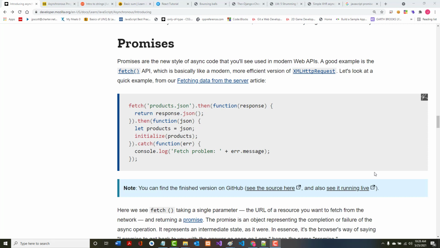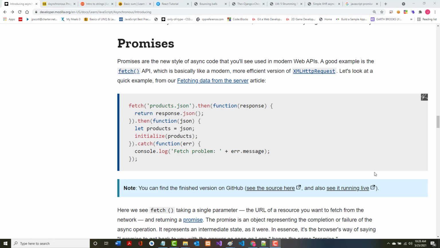Now, as mentioned here, promises are a new style of async code that you'll see used in modern web application program interfaces. A good example is the Fetch API, which we're going to talk about much more in the next lesson, in fact, which is basically like a modern, more efficient way of an XML HTTP request.